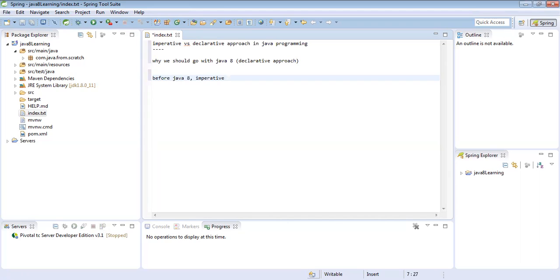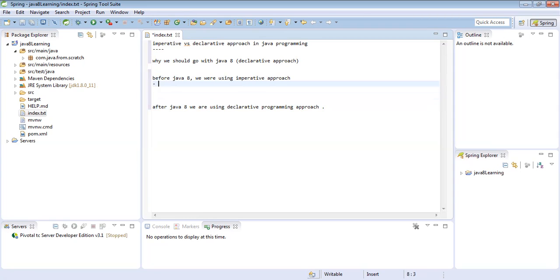Before Java 8, we were using the imperative approach, and after Java 8, we are using declarative programming. There are some advantages and disadvantages of these two approaches.